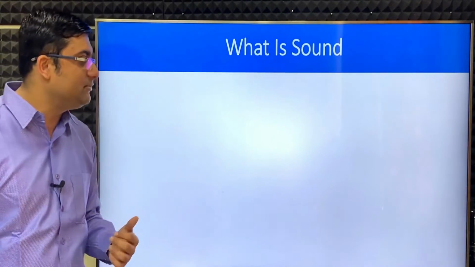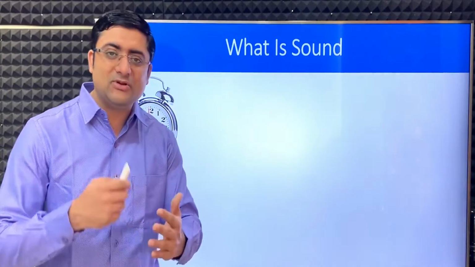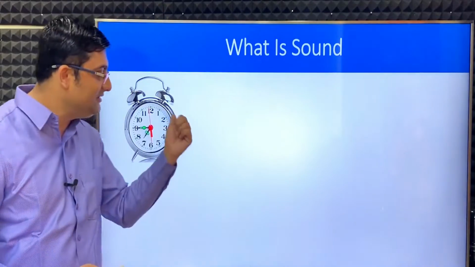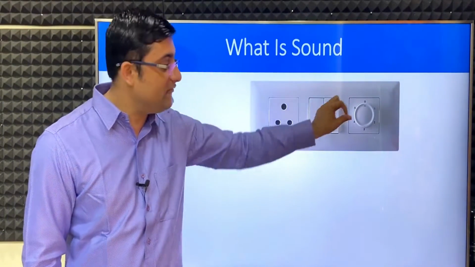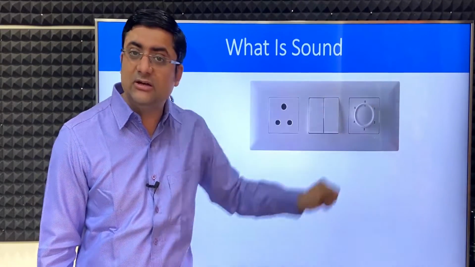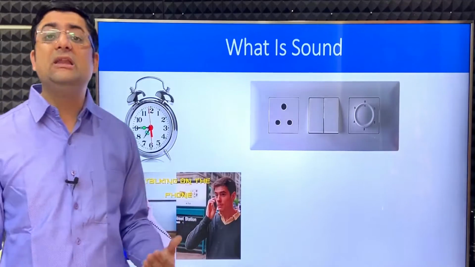Let's have a look at more examples. This over here is the sound of an alarm clock. So first thing in the morning when you have to wake up for school, what sound do you hear? The sound of the alarm clock. Similarly, the sound of the switch on and off. Similarly, when you're moving the regulator, a sound is produced. Next, when you talk to your friend on the phone, again a sound is there.